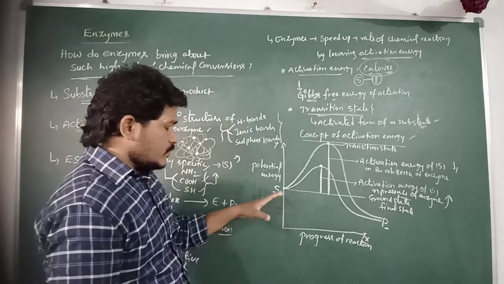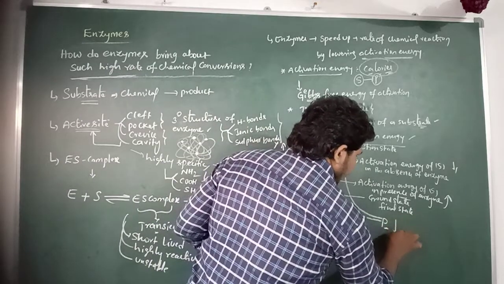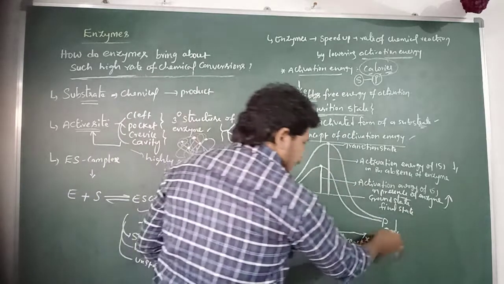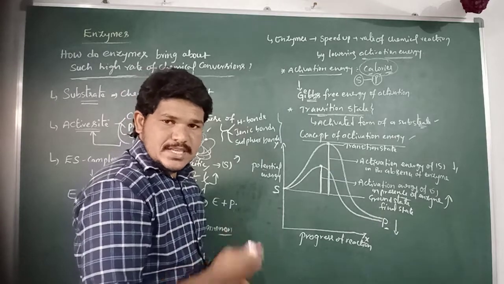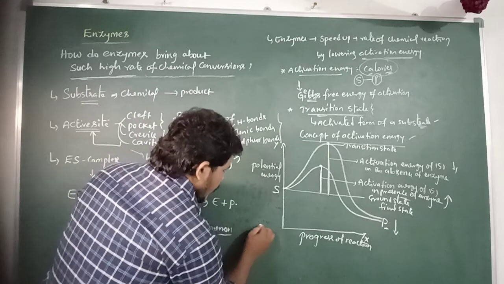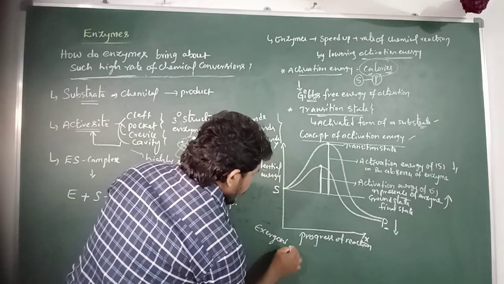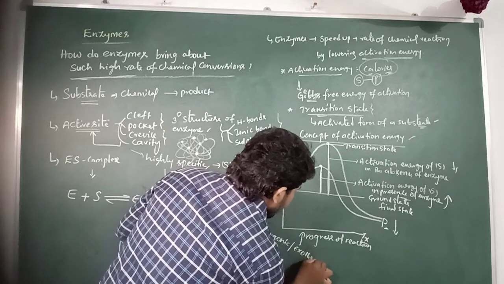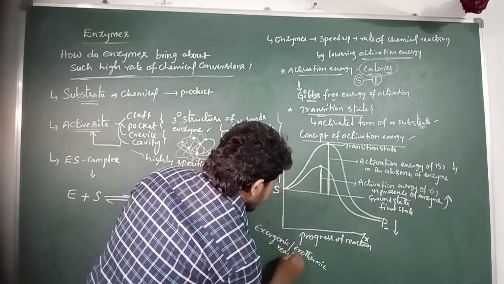So here, if the product is at a lower level than the substrate molecule, that reaction is referred to as an exergonic or exothermic reaction.